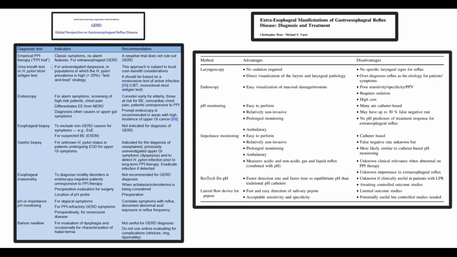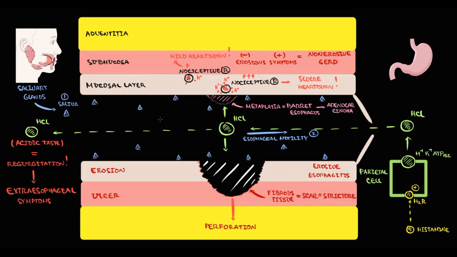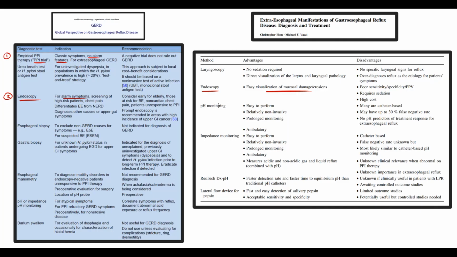The most common diagnostic method that we use in GERD is the PPI trial. We use this approach if the patient has no alarm symptoms. In this case, we just prescribe PPIs for 8 weeks, and if symptoms resolve, then it's GERD. If alarm symptoms are present, then we use endoscopy straight away. The greatest benefit of endoscopy is visualization. By endoscopy, we can determine anatomical defects such as erosions, ulcers, and so on. So PPI trial and endoscopy are the only initial diagnostic approaches that we use in GERD.